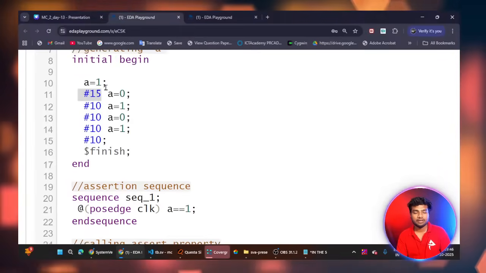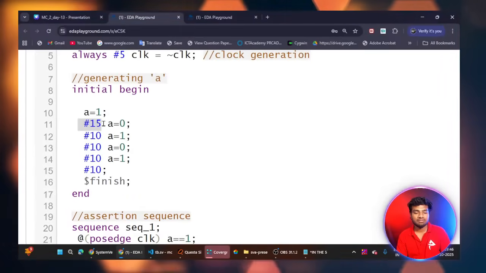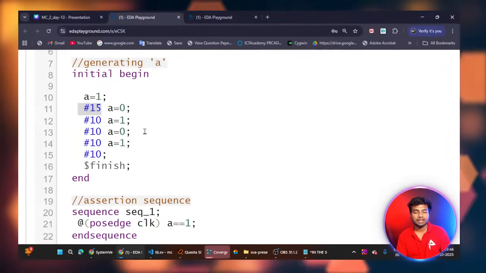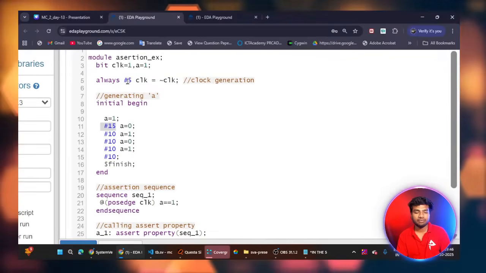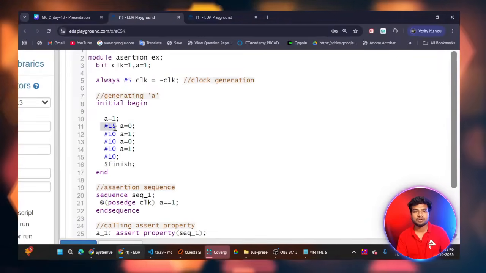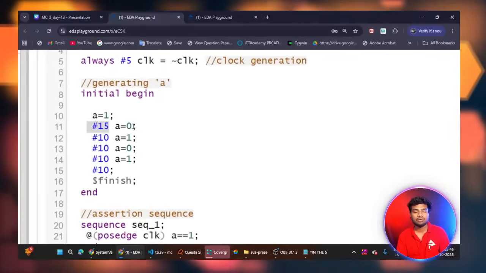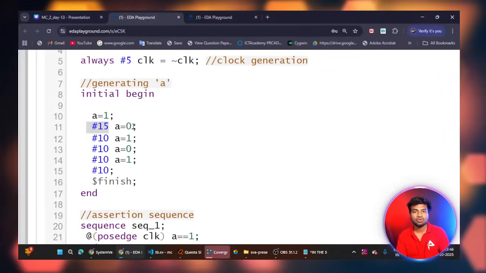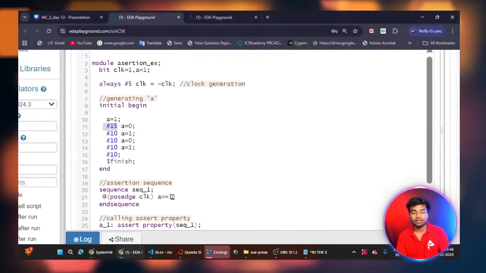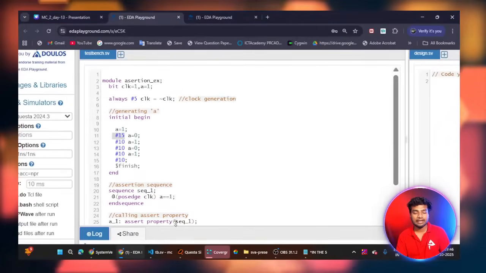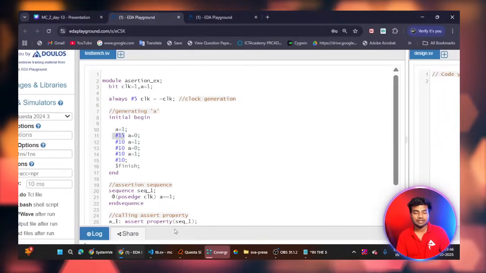That's why I didn't receive any error messages. After 15 nanoseconds only I am getting the error messages. Why? Because it will take 5 nanoseconds to toggle, plus 5 nanoseconds, total 20 nanoseconds. At the 20th nanosecond I have the input value of a equal to 0, but I need a equal to 1. That's why it's showing an error: a has 0, assertion failed.